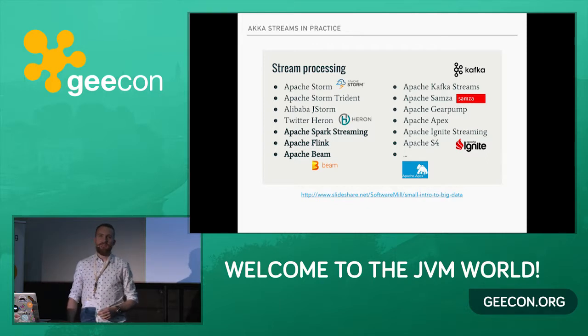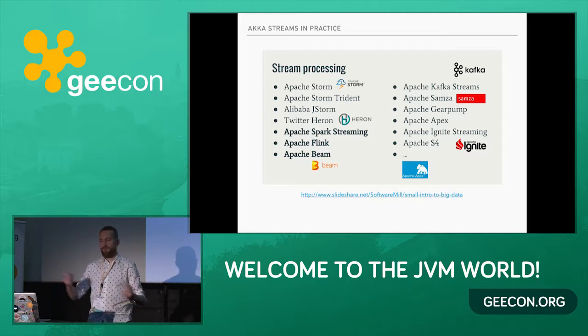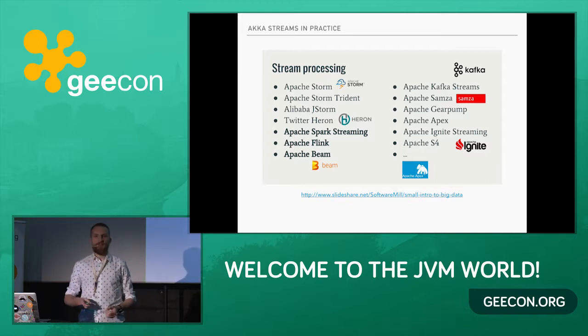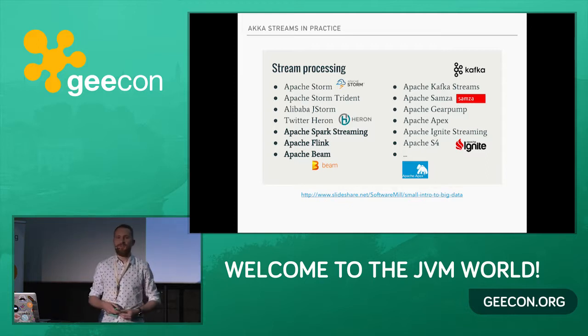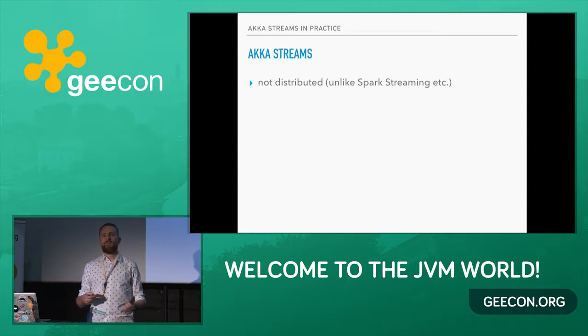So there are really a lot of stream processing libraries. This is a slide from my colleague's talk about a small intro to big data, and you can see a lot of stream processing frameworks here. Akka Streams is not among them, I think, so you can see that there is a lot more to it. So you may ask yourselves how Akka Streams are different. First of all, Akka Streams are not distributed. Compared to Spark Streaming, for example, Spark is usually run in a distributed manner on a cluster. Akka Streams is not distributed.